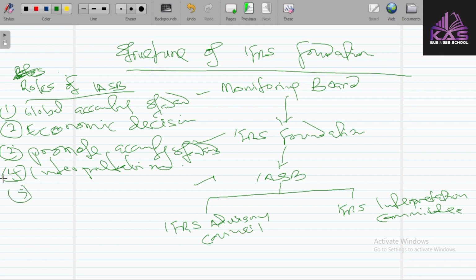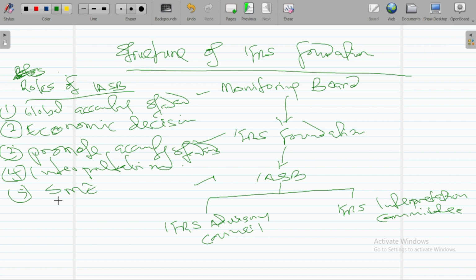Then the fifth one, they take account of the financial reporting needs of emerging economies and small and medium-sized entities, that is what we call SMEs. So this board is also responsible for these SMEs. So these are some of the topics that we have to cover under this IFRS. As time goes on, we are still going to bring some issues that we are to discuss under this topic.